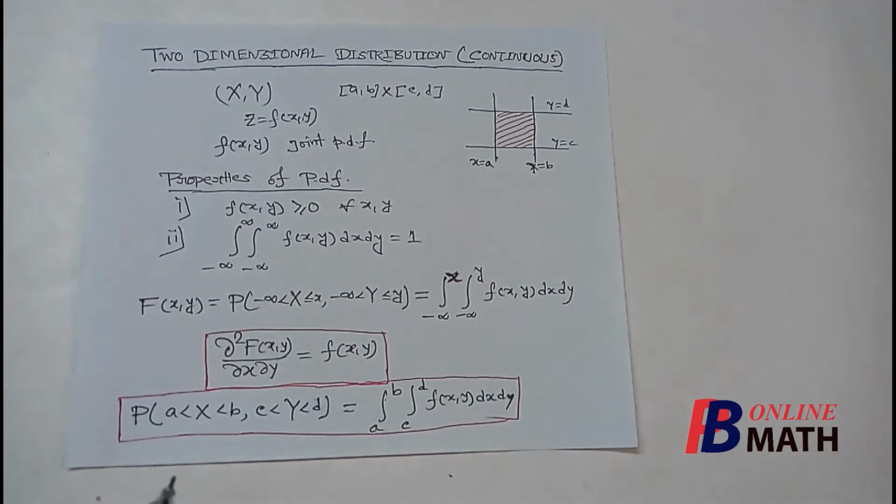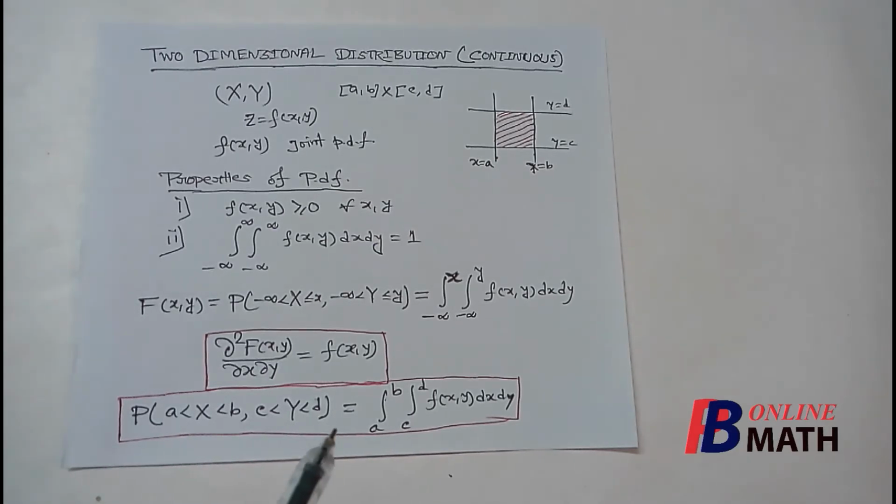Next we consider one important property that is very helpful to solve some problems. It gives that the probability of the event where x varies from a to b and y varies from c to d is equal to the double integration of the PDF fxy where x varies from a to b and y varies from c to d. So this formula is very important to solve problems.